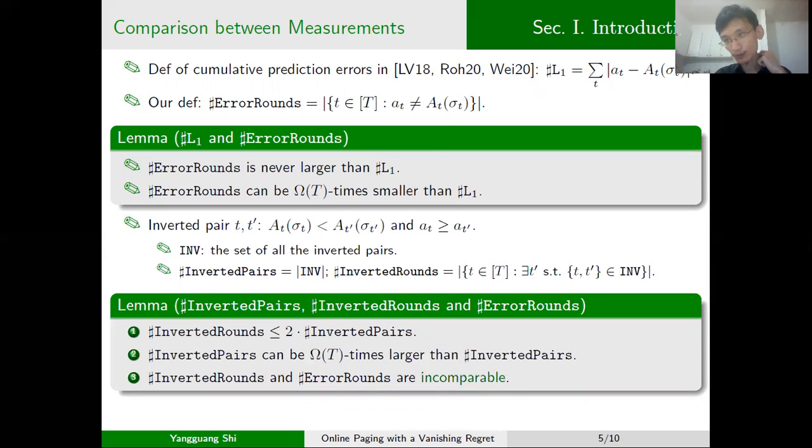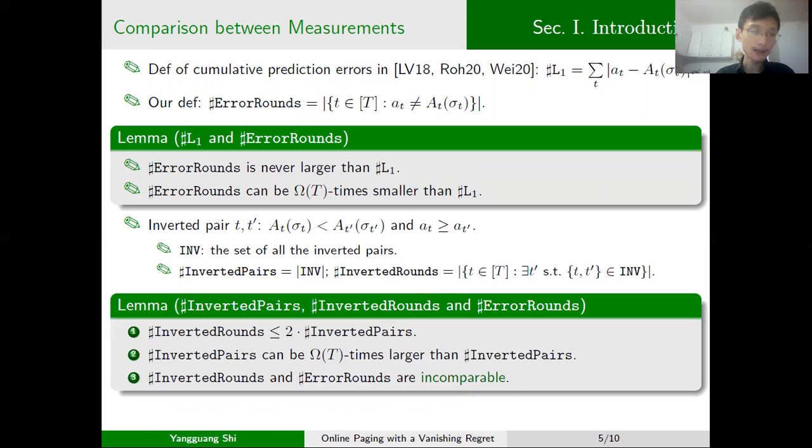In some related works, in their analysis, not their main result, they also consider another measurement, the number of inverted pairs. A pair of runs t and t prime is an inverted pair if their real next arrival times and their predictions form a crossing like this formula. We define the number of inverted runs to be the number of runs t such that there exists another run t prime so that t and t prime form an inverted pair.